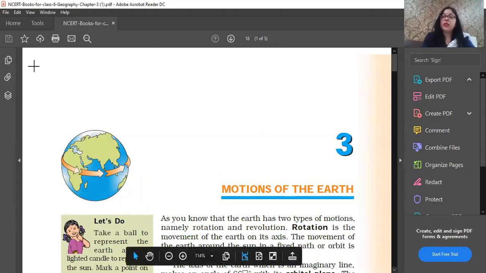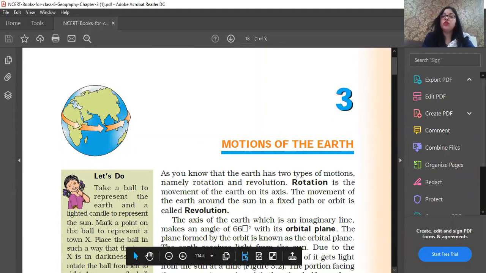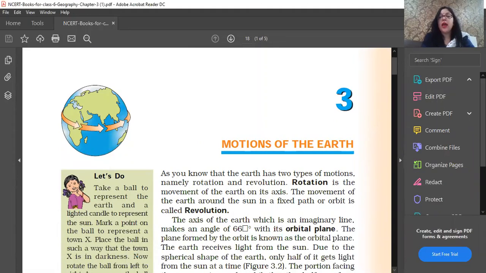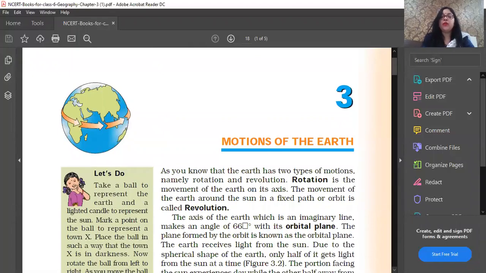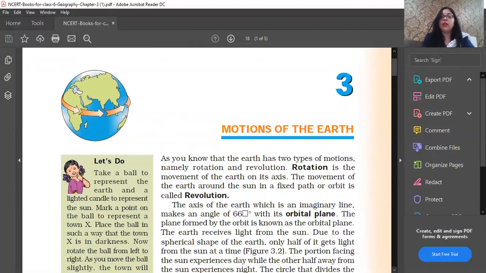Before starting the lesson, let me tell you what motion actually is. Motion means movement, and in this chapter we will study the movement of the earth and the changes caused by these movements. So let's see. The motion of the earth is divided into two parts: rotation and revolution.